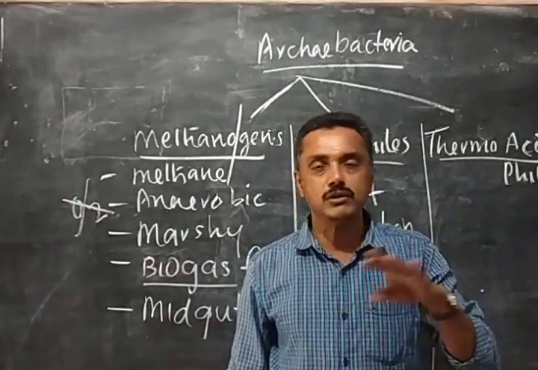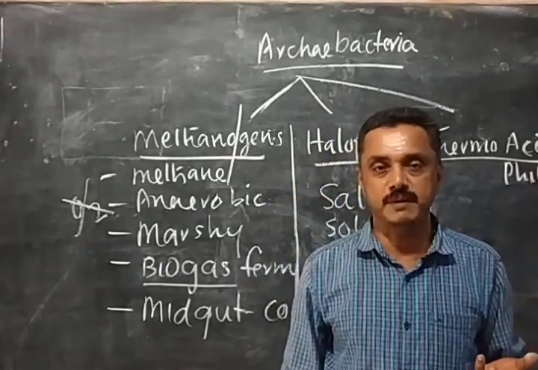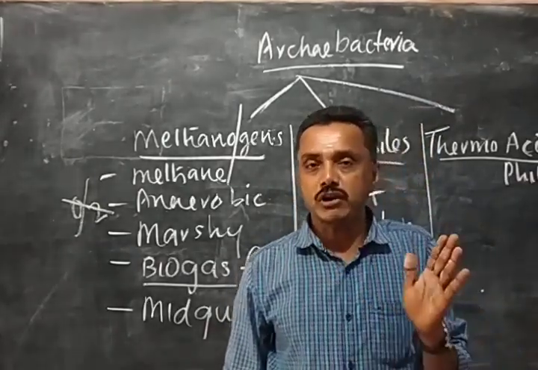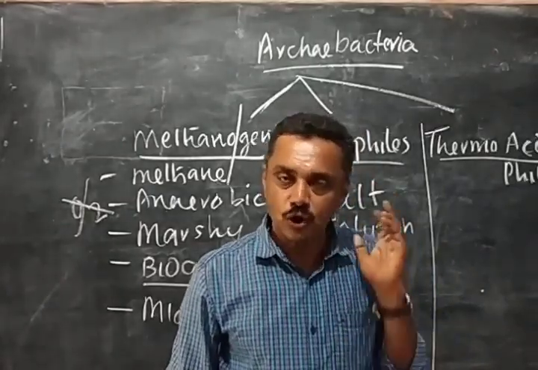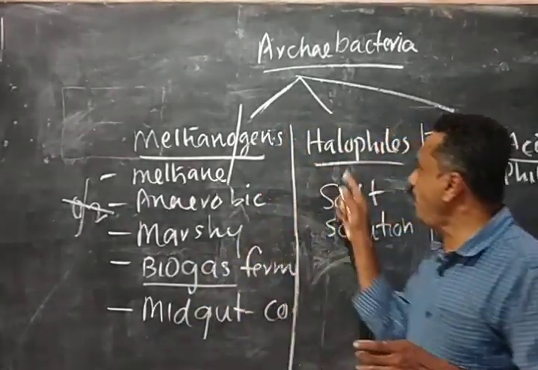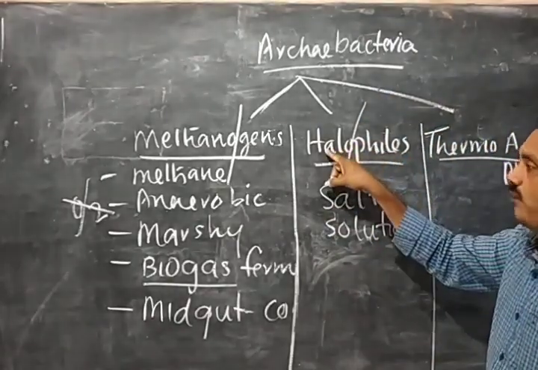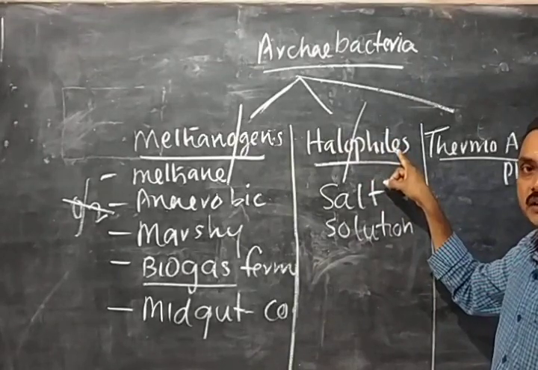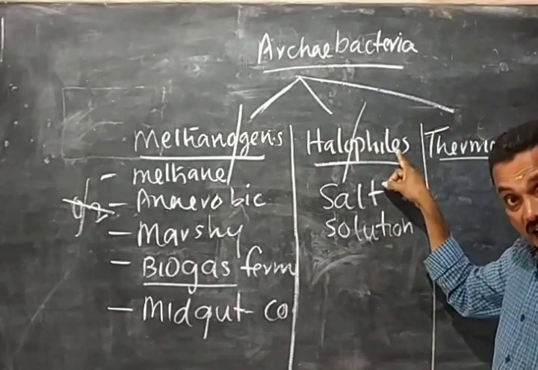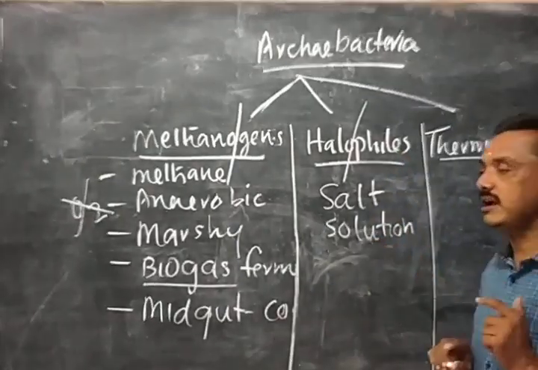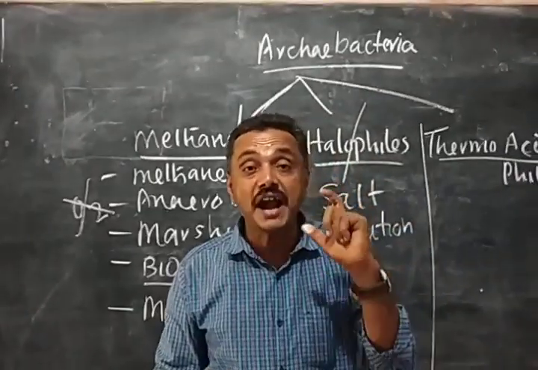Any living organism cannot live in the salt because the process of exosmosis will take place. So usually living organisms cannot live in the salt. Salt is highly concentrated. So these bacteria are halophiles. Phile means loving, so halophile means salt loving bacteria. Bacteria that love salt solutions are called halophiles. You remember that they live in extreme conditions, bad conditions.